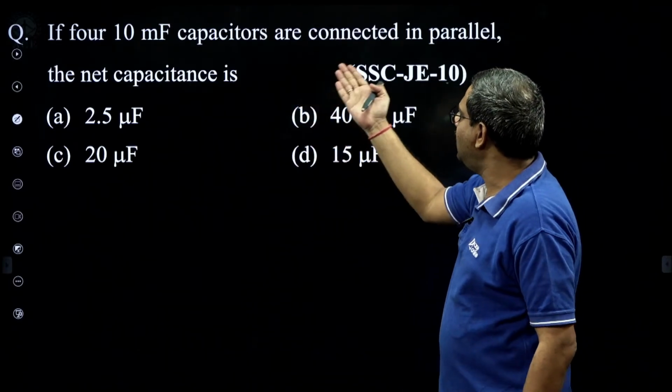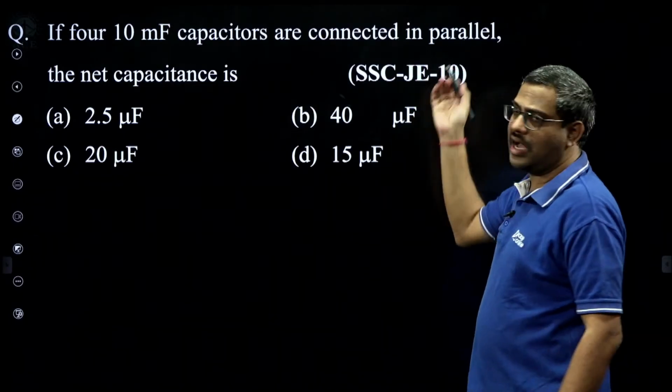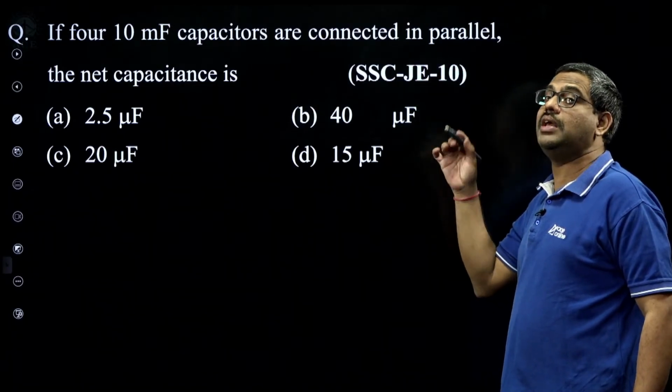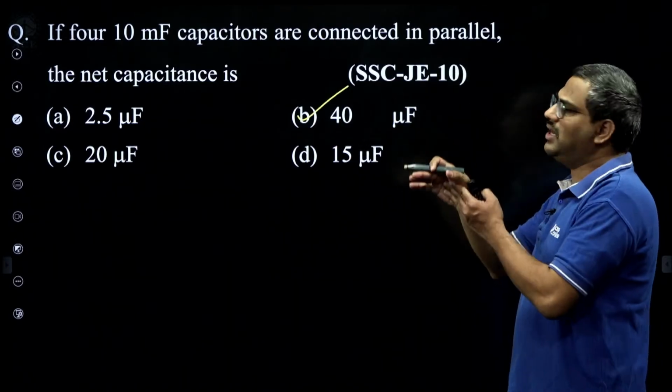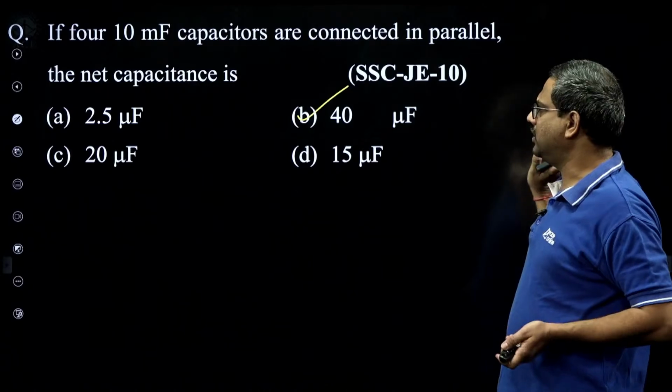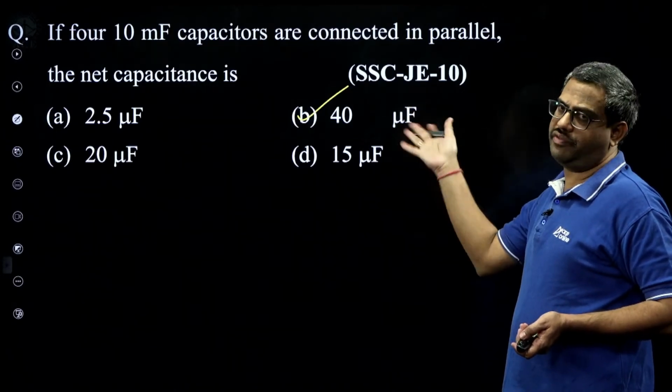See, four 10 milli capacitors connected in parallel. So you add 10 plus 10 plus 10 plus 10, 40 millifarad. I will take this, though in the option he gave micro instead of milli. It is a print mistake, but you take this. It has to be adding 10 four times, which is 40.